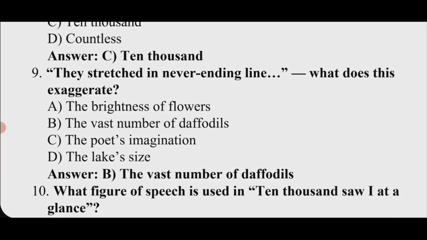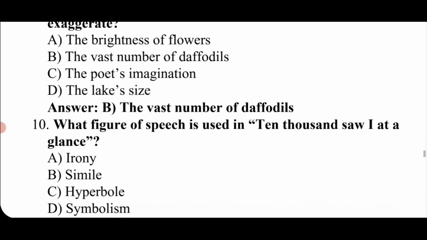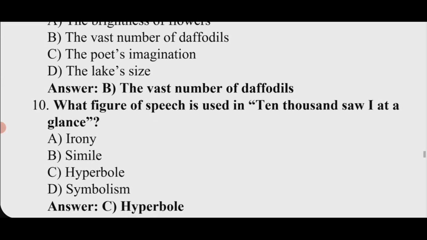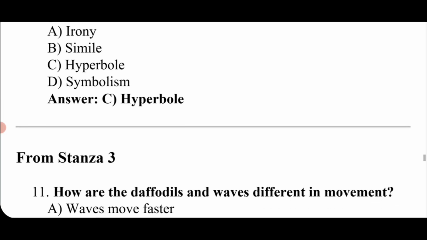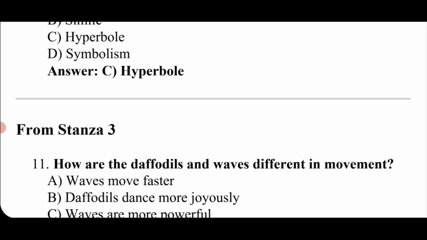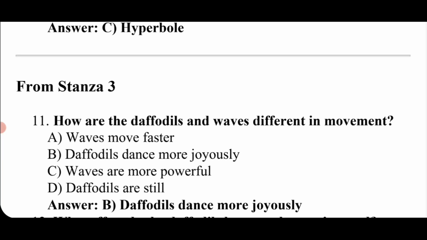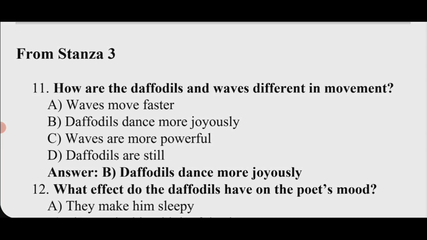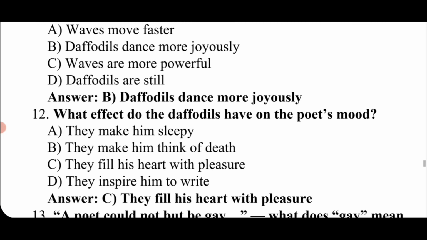What figure of speech is used in 10,000 I saw at a glance? Irony, simile, hyperbole, symbolism. The correct option is hyperbole. Now from stanza 3, some questions are these: how are the daffodils and waves different in movement? Daffodils dance more joyously. What effect do the daffodils have on the poet's mood? They fill his heart with pleasure.